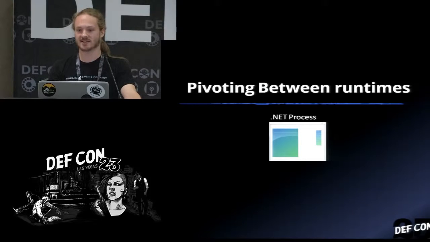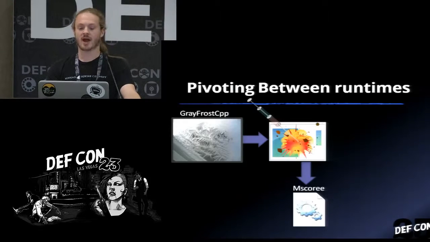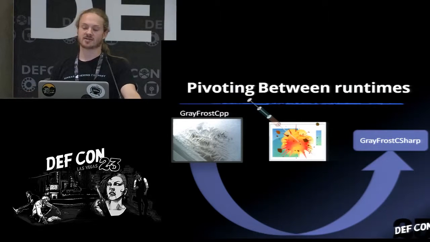You just have to utilize the delivery system. So after injection, and after it pivots down into MSCorEE and fires the first round of GrayFrost C#, GrayFrost C# realizes that your app domain's name is "default." If it's labeled as default, this means that the target application isn't actually running an app domain, because it would normally have a name associated with it that's not just default, and I'm making it default when I inject.